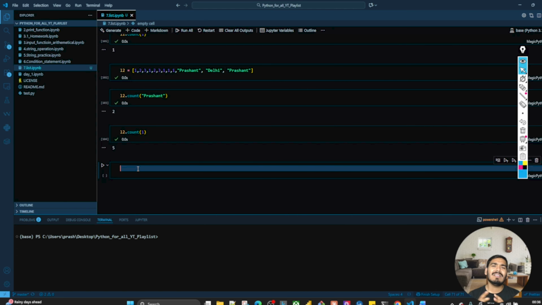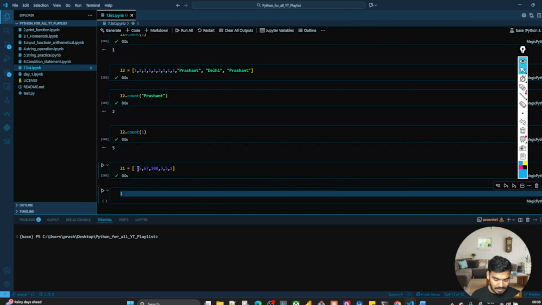Perfect. In the beginning, I told you that a list is ordered and mutable, but I have not given any example of that till now. So let's try to understand how a list is ordered and mutable. I'll take L1 equal to, let's say, 45, 67, 100, 3, 5, 1.